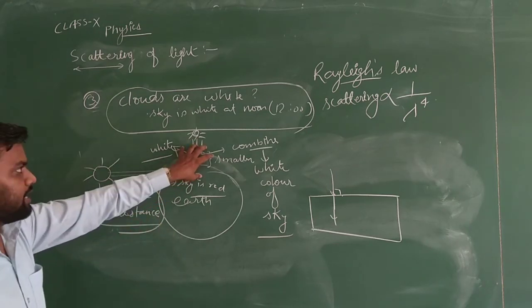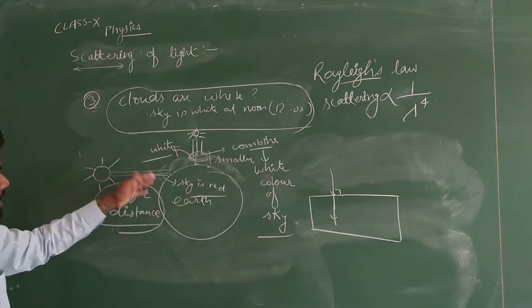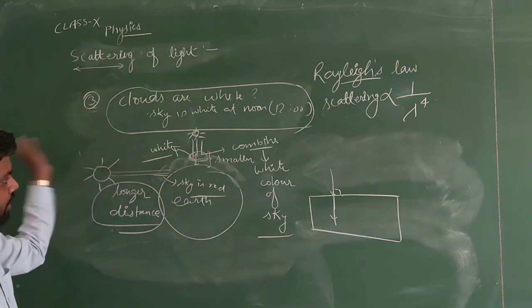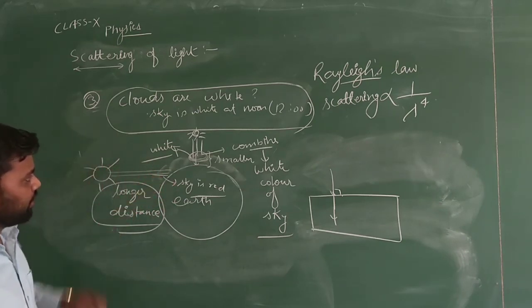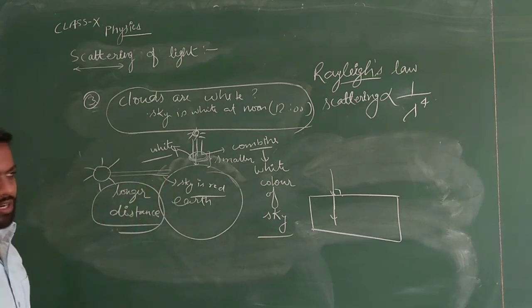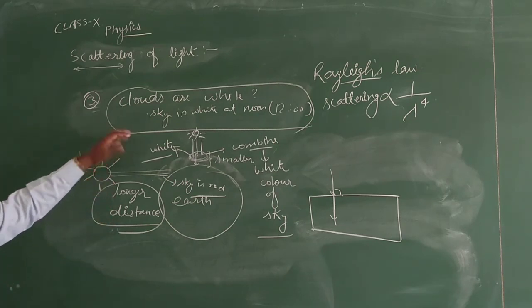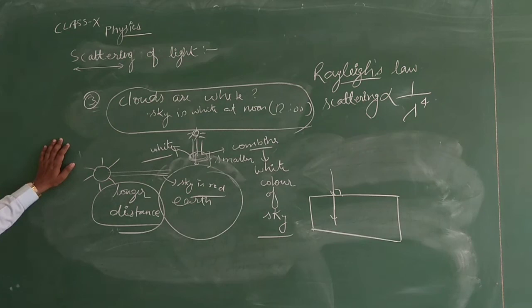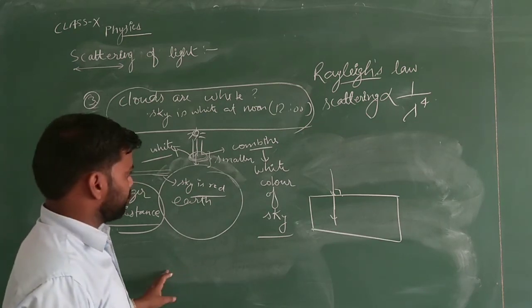In this case violet, indigo and blue scatter more at the outer side, and only red, orange and yellow color reach the inner side. They all combine to give the reddish effect during sunset or sunrise. And we have already seen that scattering is also used in the red danger boards also.